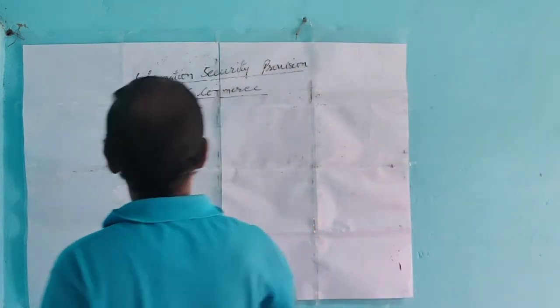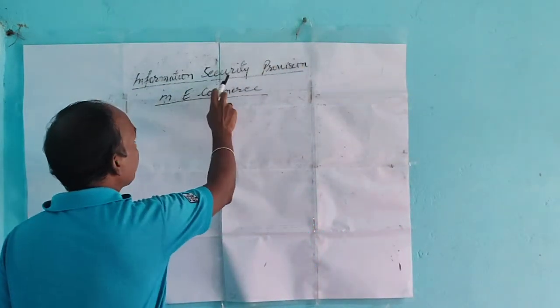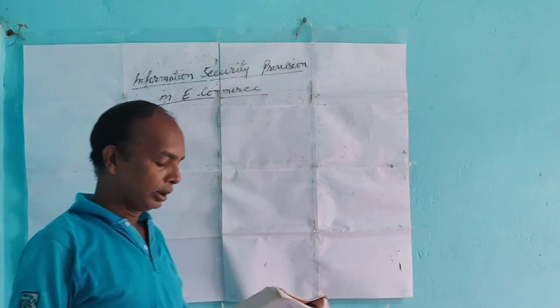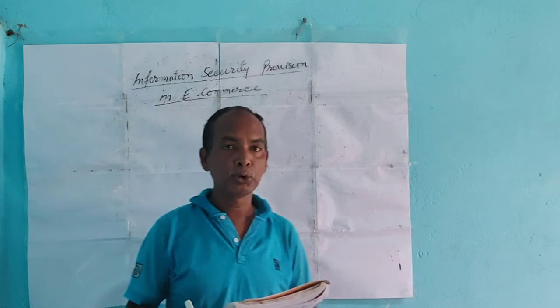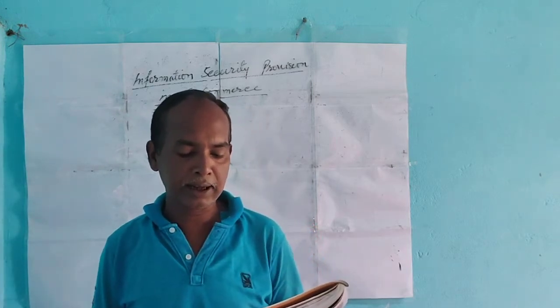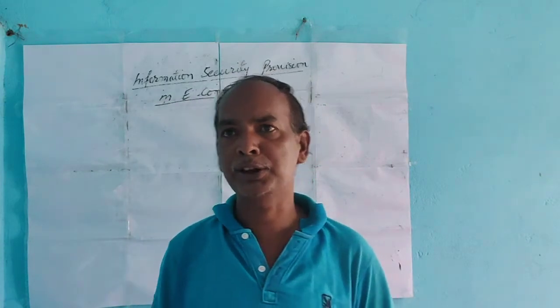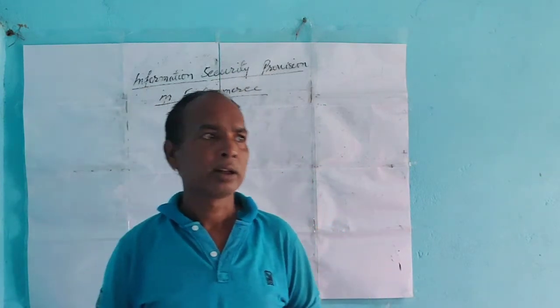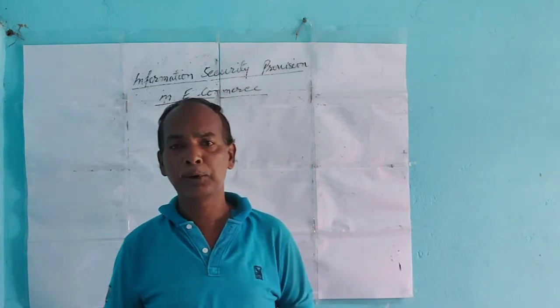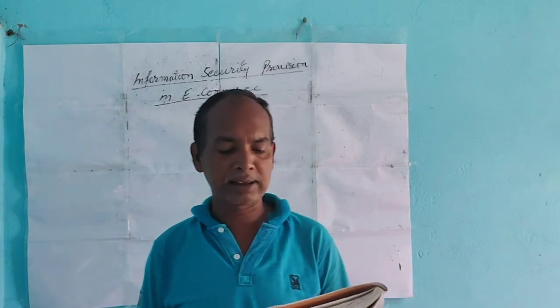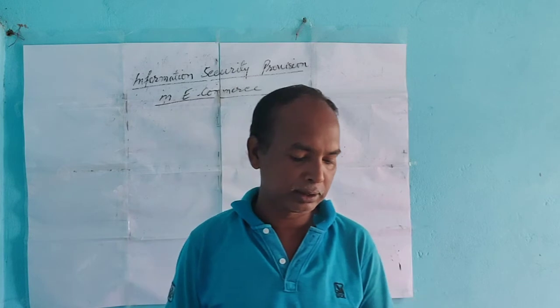So next our point is information security provisions in e-commerce. E-commerce is the term used for buying and selling products over the internet. Under e-commerce come e-shopping, e-banking, e-learning, everything. It's a term used for buying and selling products over the internet.